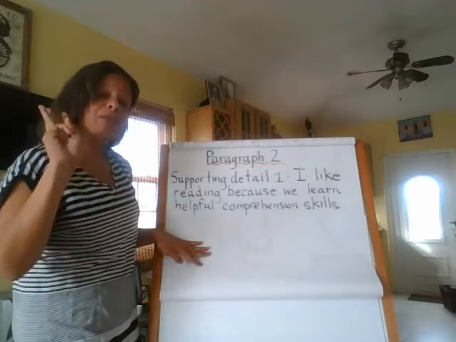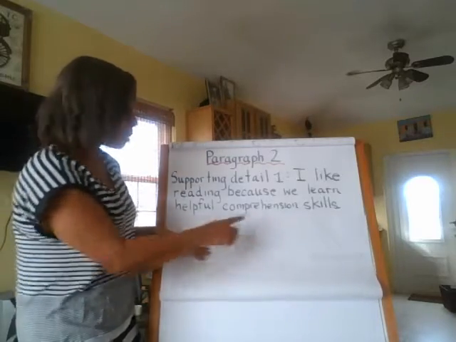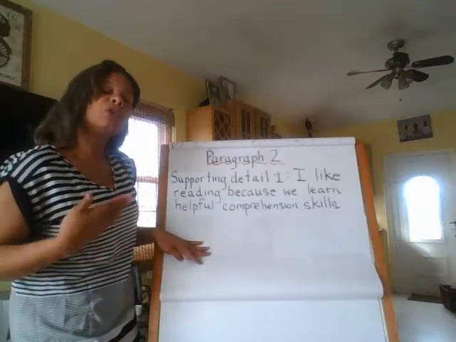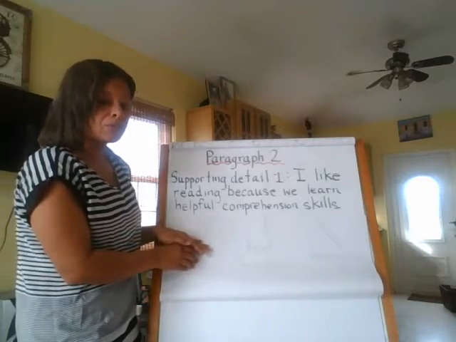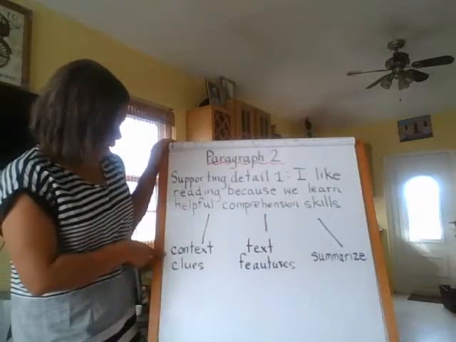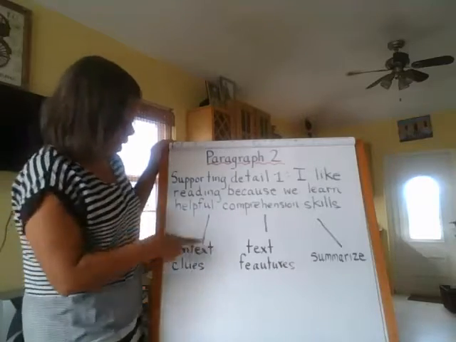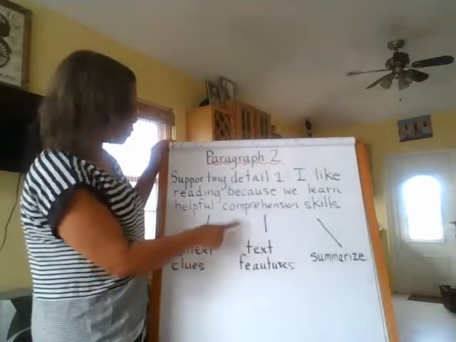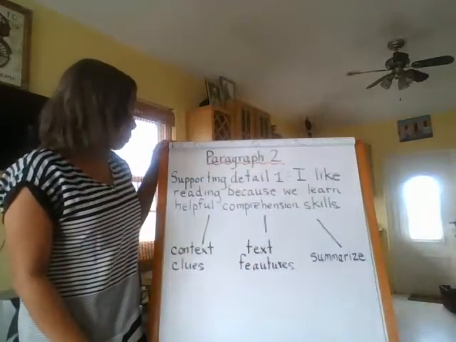Now we have to think of 3 reasons why reading can be helpful. What are we learning in reading? Remember, comprehension just means that you understand. So what skills are we learning that will help us understand? So I came up with 3. I think that context clues helps improve your comprehension skills. I think that text features helps improve your comprehension skills. And learning how to summarize helps improve your comprehension skills.